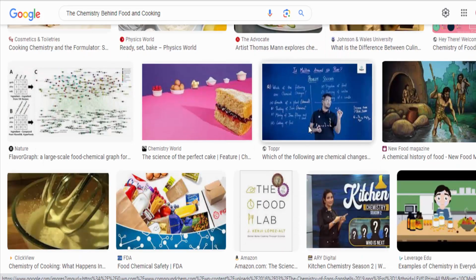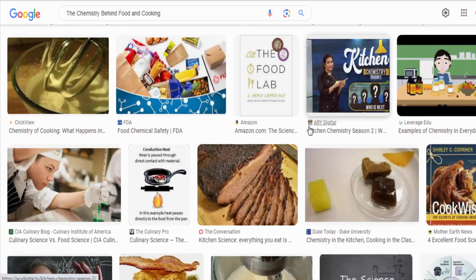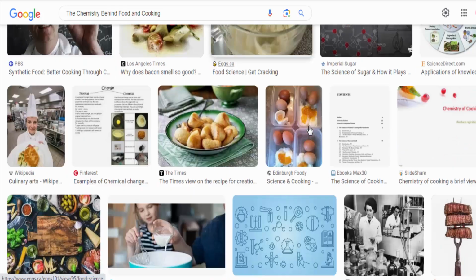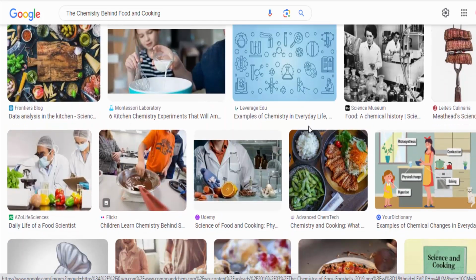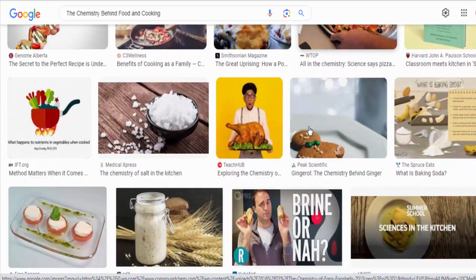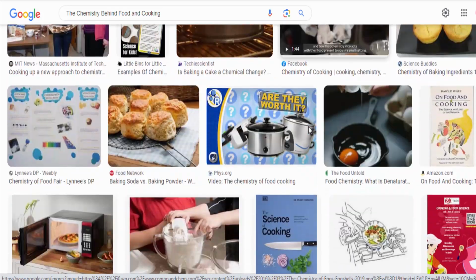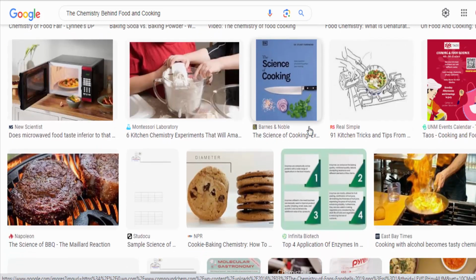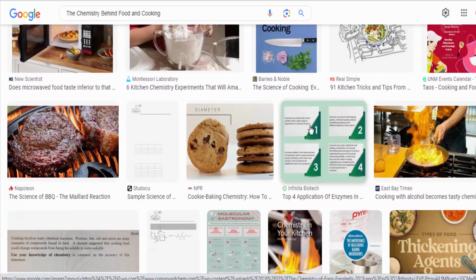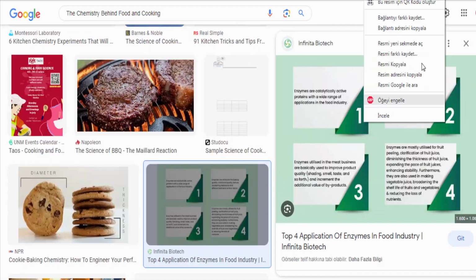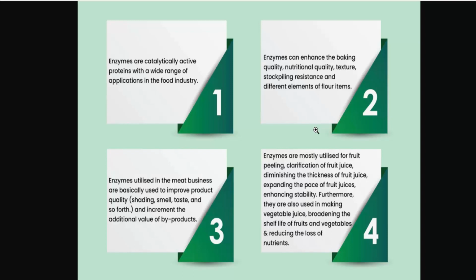Use cornstarch to thicken sauces. Cornstarch is a starch that can be used to thicken sauces and stews. It works by absorbing water and forming a gel. Use baking powder to make baked goods rise. Baking powder is a leavening agent that helps baked goods to rise. It contains baking soda and an acidic ingredient, such as cream of tartar. When the baking powder is mixed with liquid, the acidic ingredient reacts with the baking soda to produce carbon dioxide gas. This gas bubbles up and creates a light and fluffy texture.